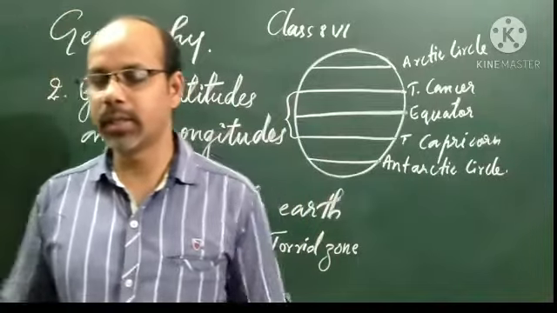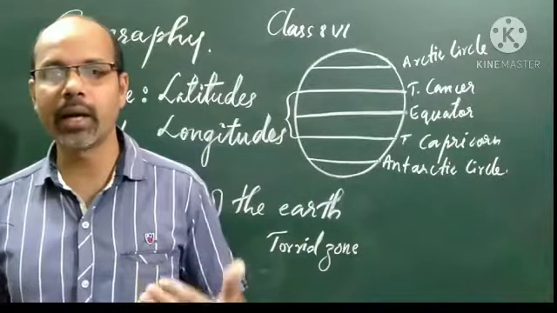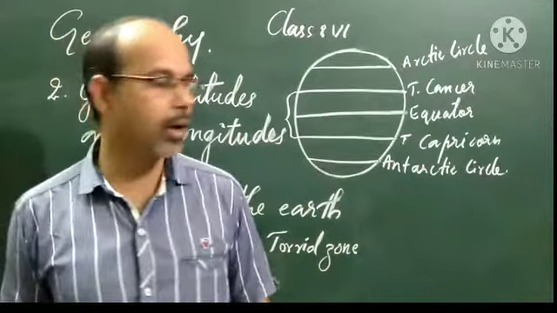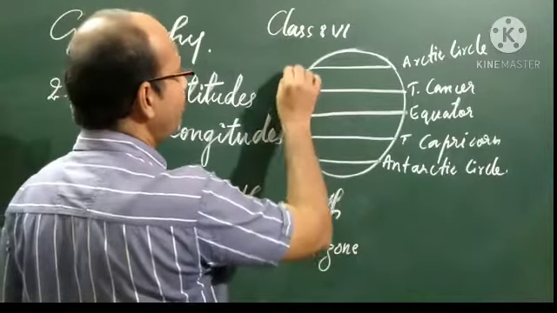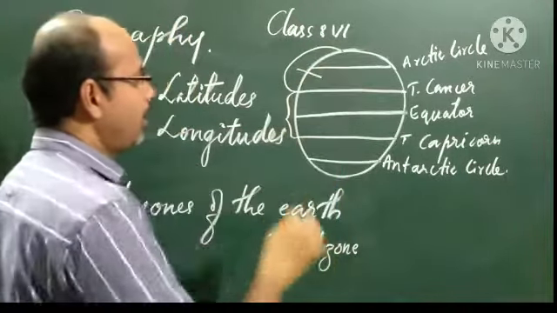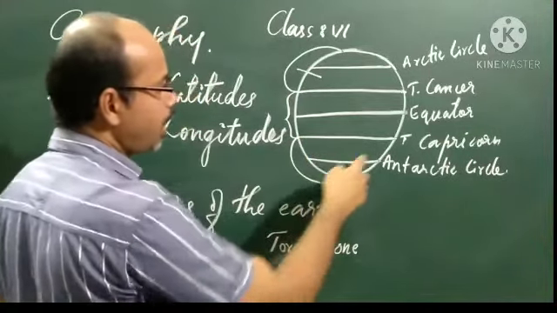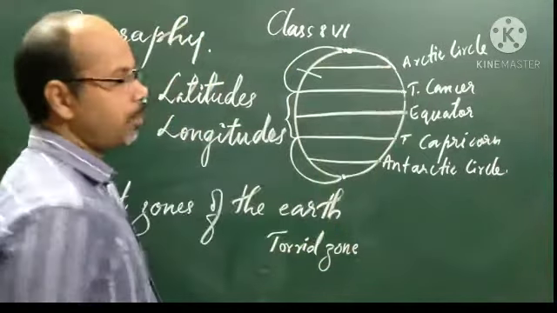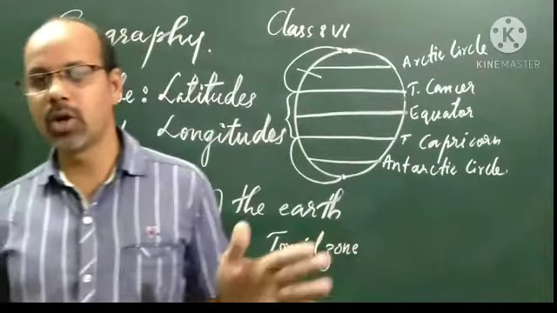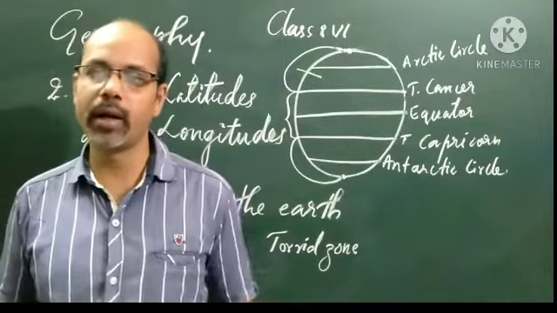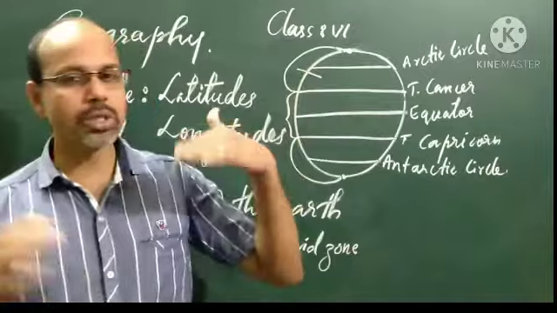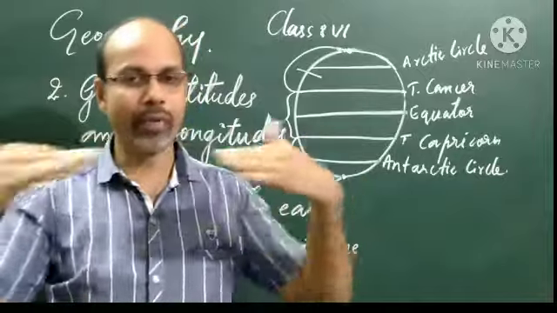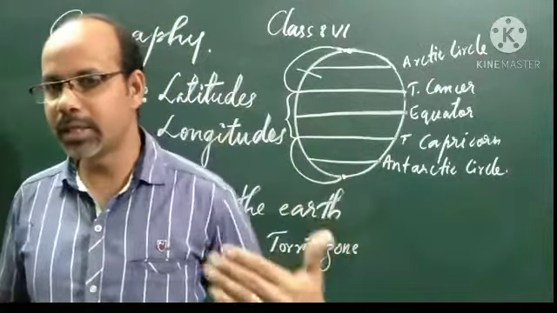The midday sun never shines overhead on any latitude beyond the Tropic of Cancer and beyond the Tropic of Capricorn. That means from the Tropic of Capricorn to the South Pole and from the Tropic of Cancer to the North Pole, the sun never shines overhead. Because of the slanting position, sunlight falls slantingly on these regions, not vertically or straight.